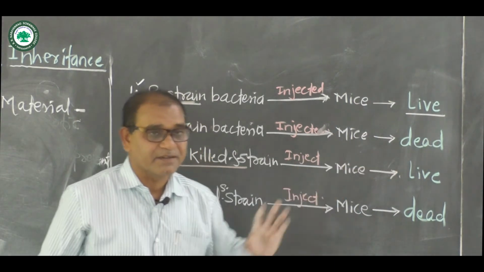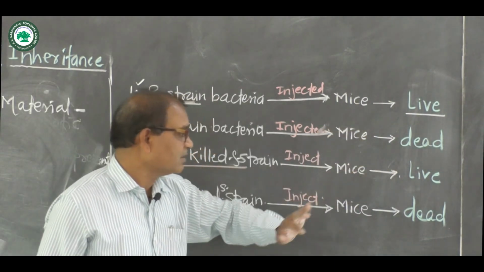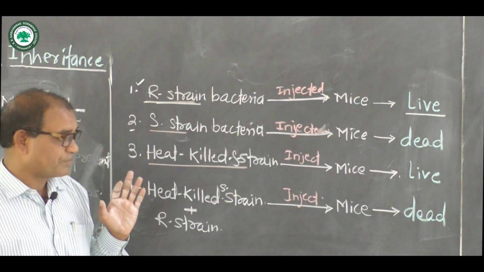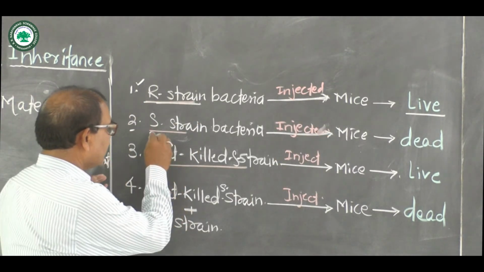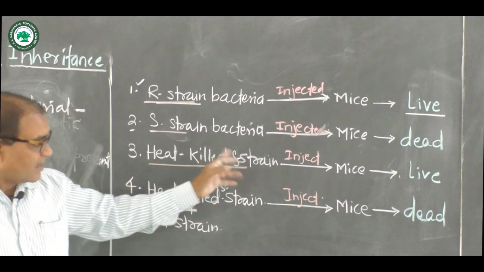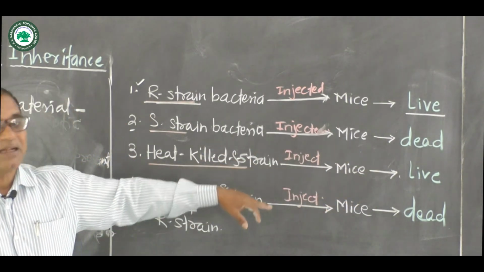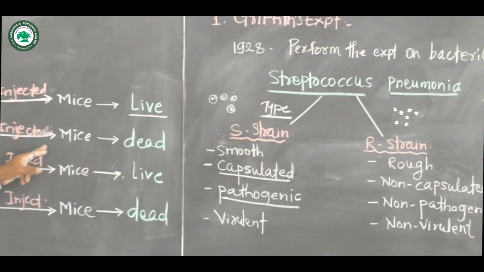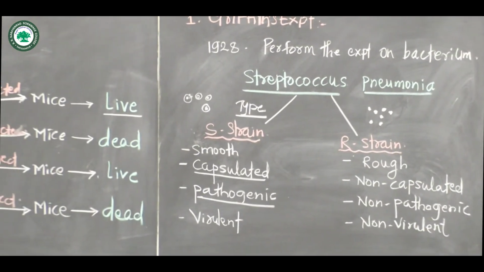Mice will be dead. They cause a pneumonia-like disease, and these mice will die. Why? Because the S strain is capsulated, pathogenic and virulent. Therefore they cause the disease, and these mice will die.